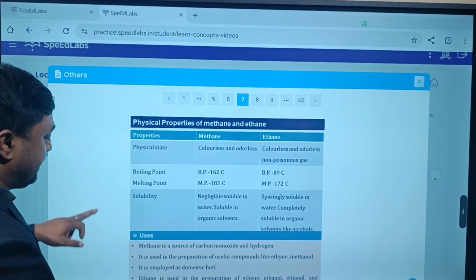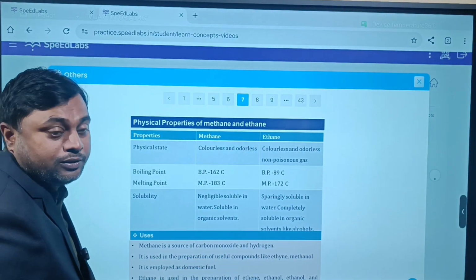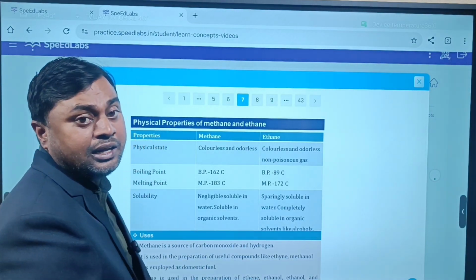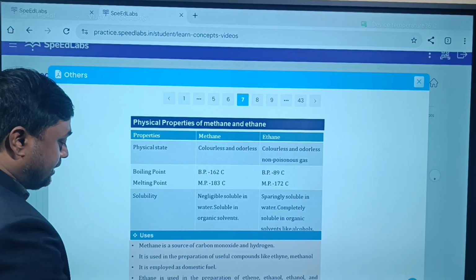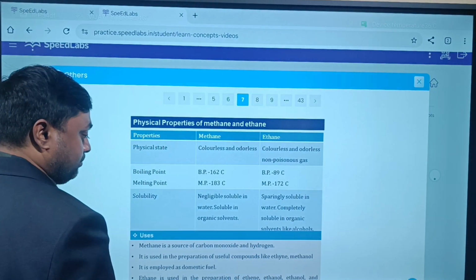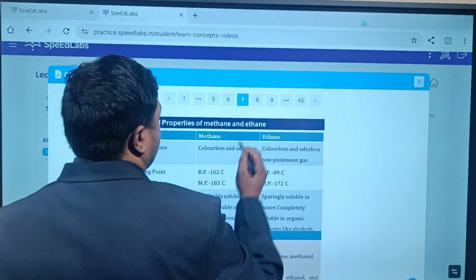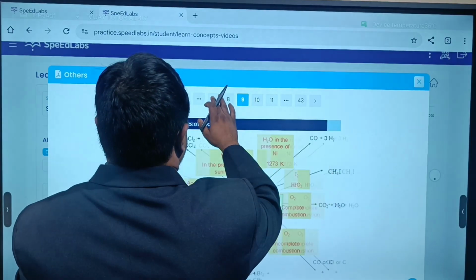Where we are using methane, try to understand. Methane is a source of carbon monoxide and hydrogen. It is used in the preparation of useful compounds like ethyne and methanol. It is employed as a domestic fuel also. Ethane is used in the preparation of ethene, ethanol and ethanoic acid also. Yes or no?